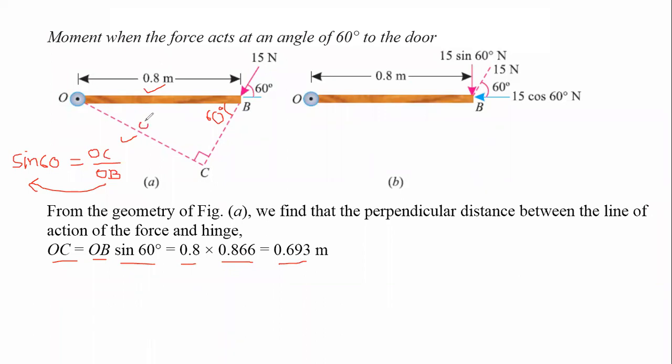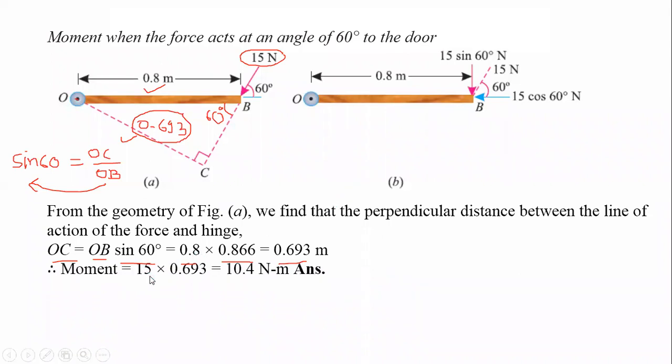It means that this perpendicular distance is 0.693 meter. Now simply multiply this force by this perpendicular distance, and you will get the moment about point O. This will be the first method. Moment is equal to force 15 into perpendicular distance 0.693, and you will get 10.4 Newton meter. Here the force is in Newton and the distance is in meter. That's why the unit of the moment is Newton meter.